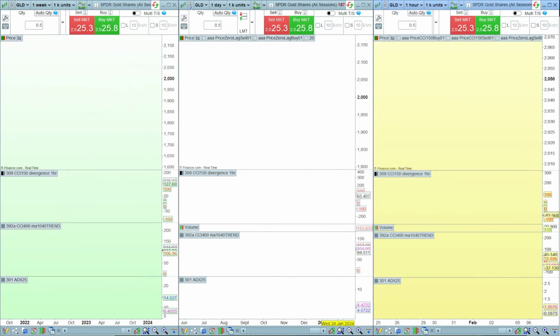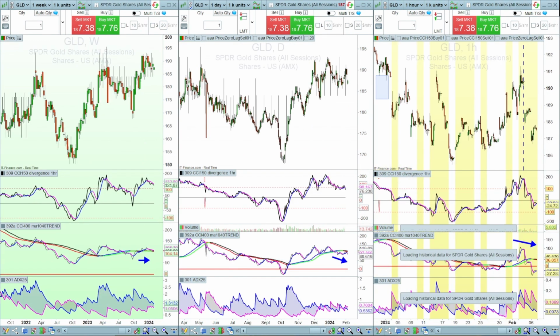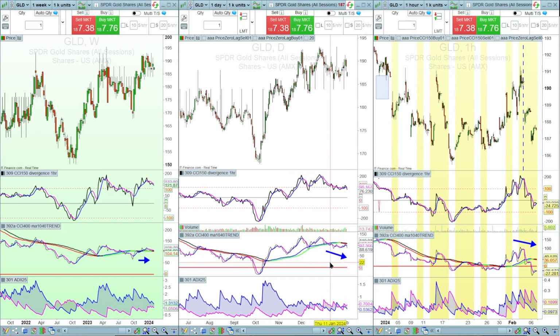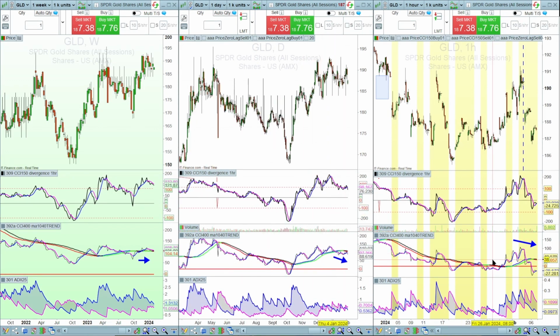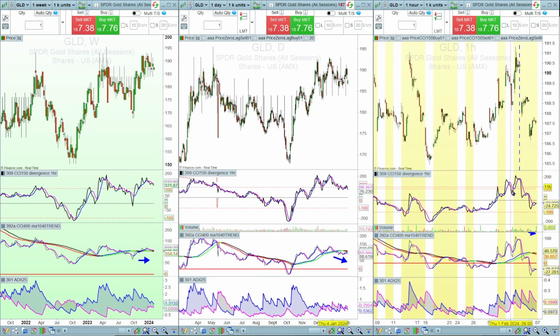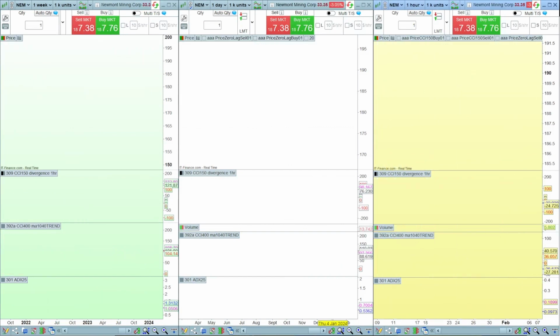Next we look at SPDR Gold Shares. That's the ticker GLD, and again this is somewhat neutral to bullish on the weekly, bearish on the daily on both the CCI 400 and the ADX, and there's no divergence, and also bearish on the hourly, and again no divergence to talk of.